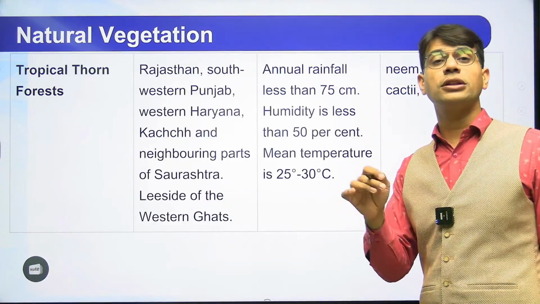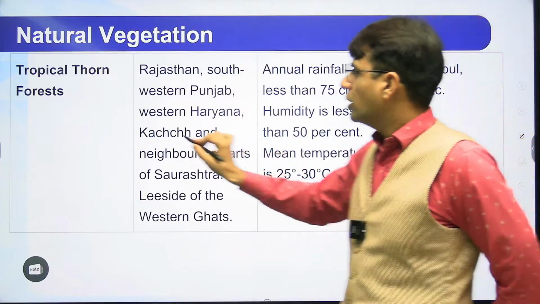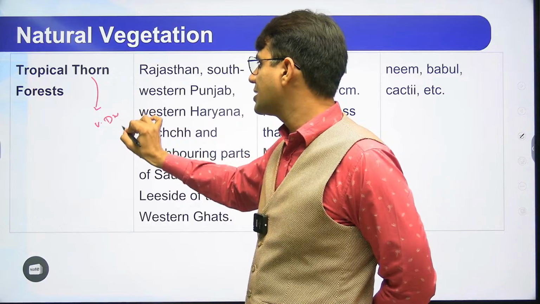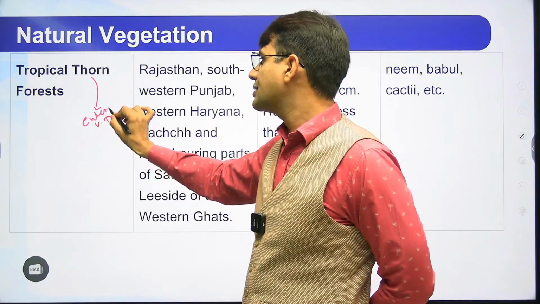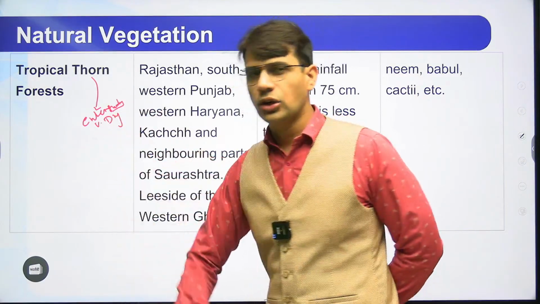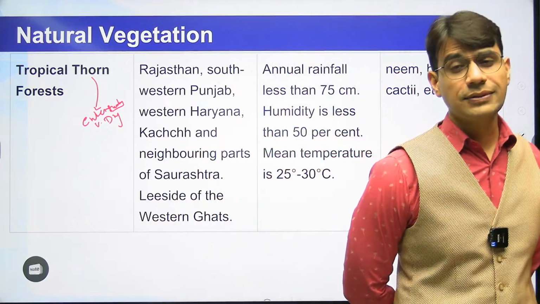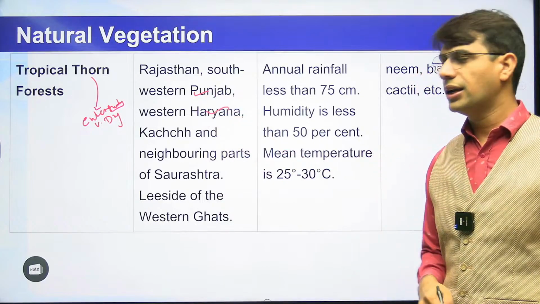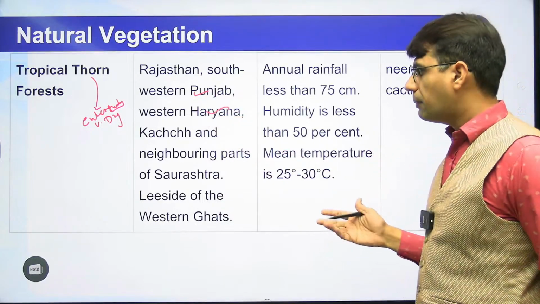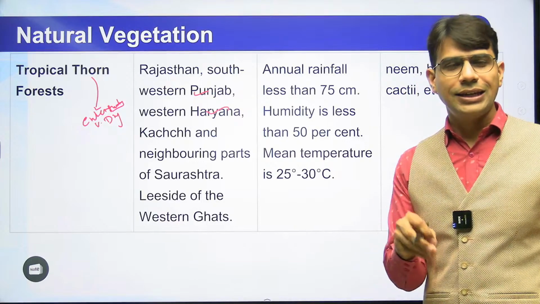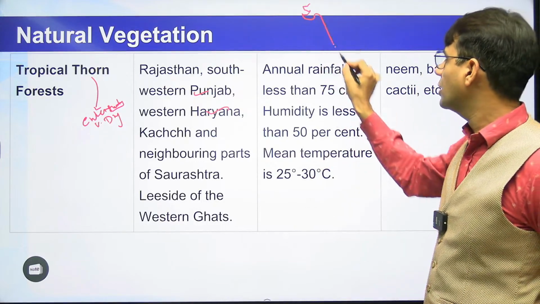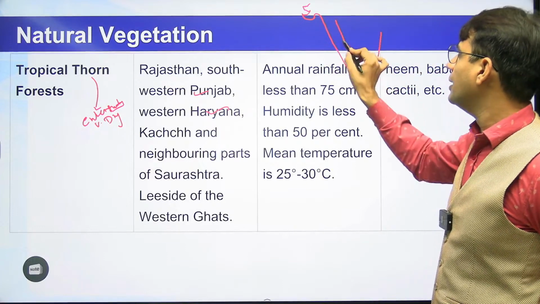Then it comes to tropical thorn. The word thorn almost represents very dry, meaning extensively dry. If I will say, it is an extensively dry area. So Rajasthan, southwestern Punjab, western Haryana, Kutch, and the neighboring part of Saurashtra. These are the areas where we have this. Obviously, when we have the Western Ghat over the area, the Western Ghat will be acting as a blockage.